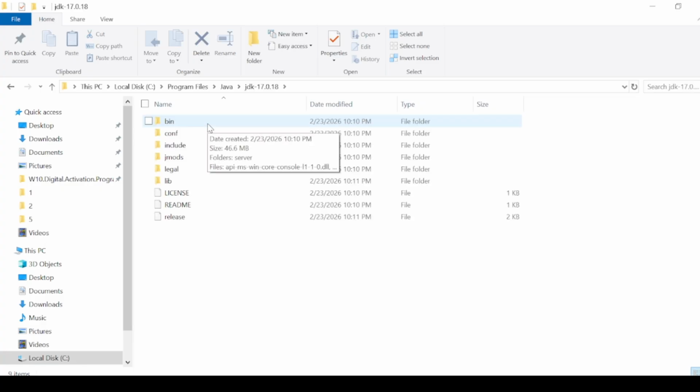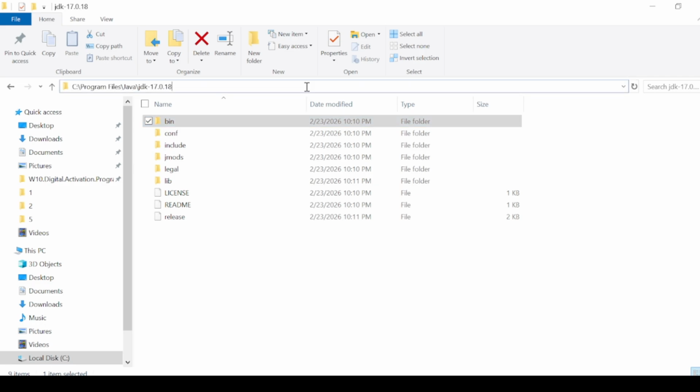And finally, open the bin folder. The bin folder is exactly what we need. Click on the address bar here at the top and copy this entire path. Click on this space, Control A and Control C. Copy. Now let's add this path to our environment variables.